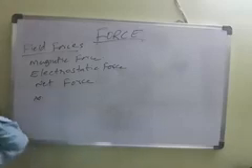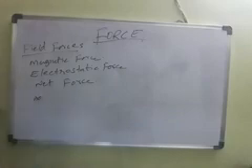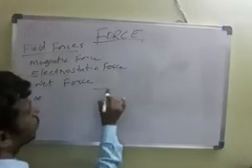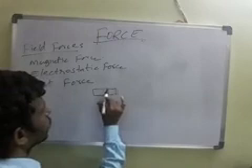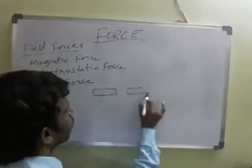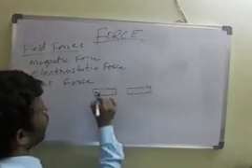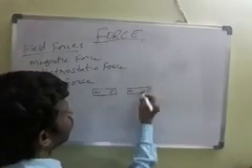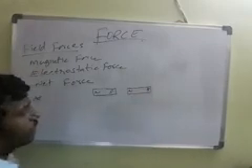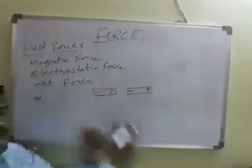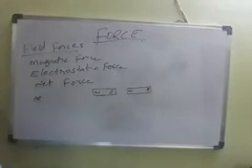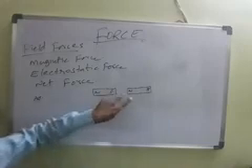So what is the magnetic force? We can take any two magnets. This is one magnet, north, south. What will happen if these two magnets have opposite poles? Both will attract. There is no contact between the two objects.